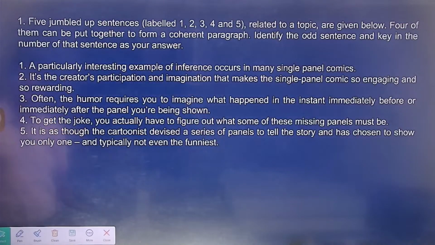Now students, coming to the very first question. The students who are live can keep giving the answers, and the students who are not live, please pause and first think on your own. Read the paragraph twice, read all the 5 sentences twice, and identify where to start. The moment you are able to identify from where to begin, you will come to know what the topic of the passage is, what the theme of the passage is, and then identifying the odd one out will become easy for you. Come on everyone, I'm waiting for your answers.